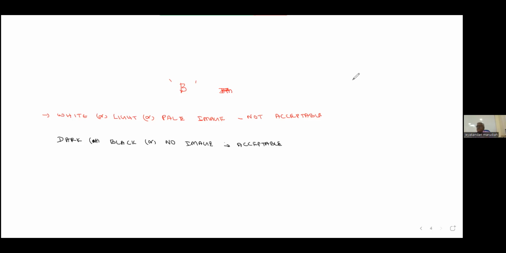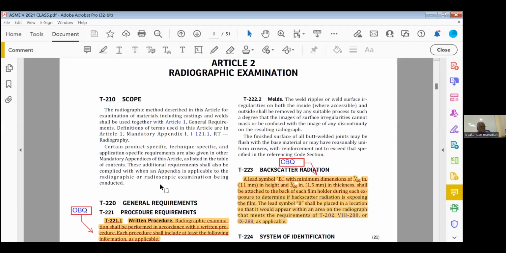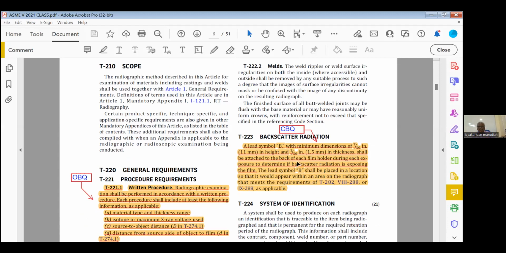Okay. Right. So please highlight this one. Backscatter radiation. Again, closed book question. A lead symbol B with the minimum dimension of 11 mm in height and 1.5 mm in thickness shall be attached to the back of each film holder during each exposure to determine if backscatter radiation is exposing the film. Highlight these 5 lines.